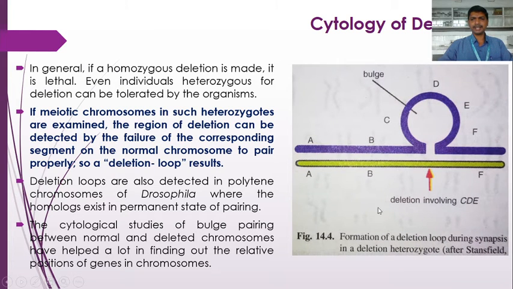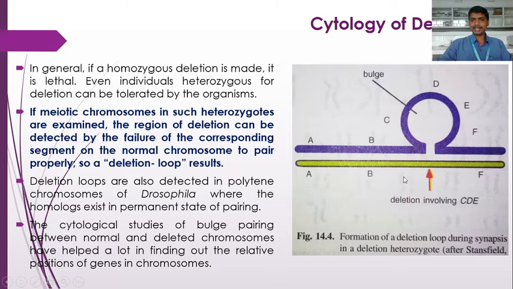So what happened here, the original chromosome possesses the genes A, B, C, D, E, F. This is the normal chromosome. When a deletion occurs in this chromosome, here the case is interstitial deletion, where the middle portion of the chromosome has been deleted.